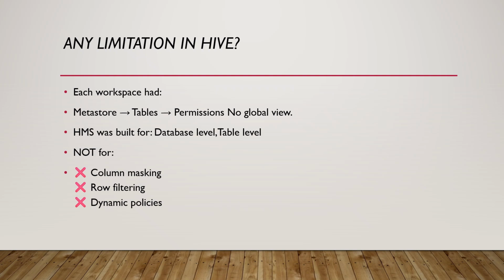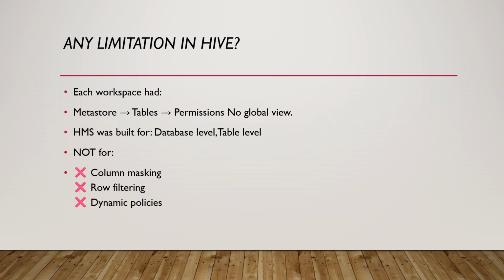If you can see this cross mark, this Hive Metastore won't support this. So now we have covered the two questions: what is Unity Catalog and what is the Hive Metastore? Both are centralized workspaces where they deal with and store our metadata. But there are some limitations in the Hive Metastore. So that's why they have introduced the Unity Catalog.